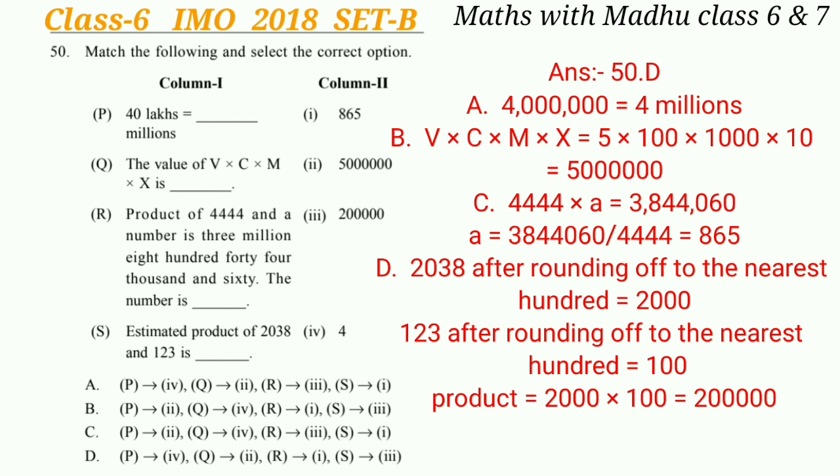Now S: the estimated product of 2038 and 123 is dash. If we round off to the nearest 100, 2038 will be 2000 and 123 will be 100. So their product will be 2000 multiplied by 100. It will be 2 lakh. So the answer will be option D: P-IV, Q-II, R-I and S-III.